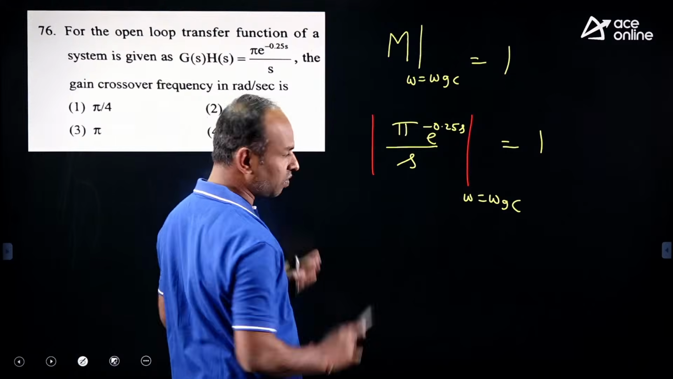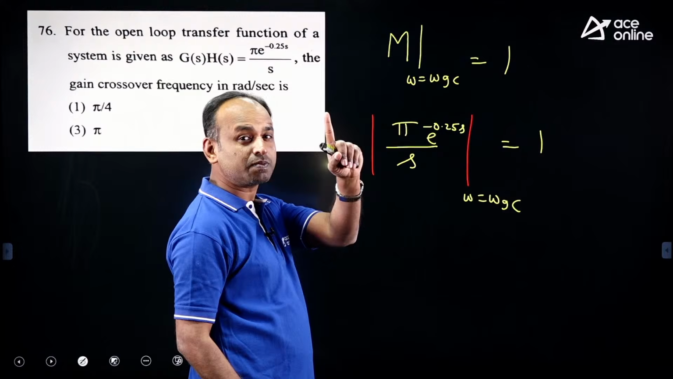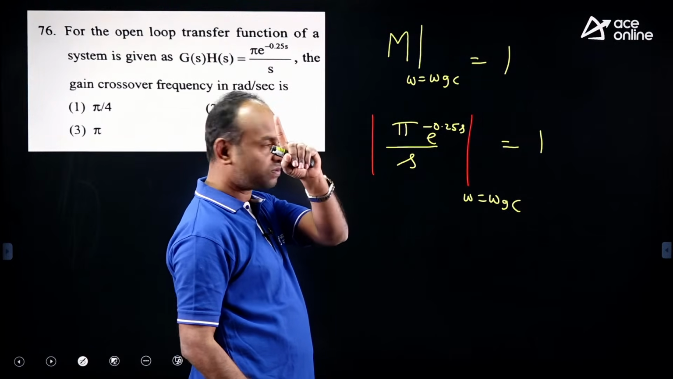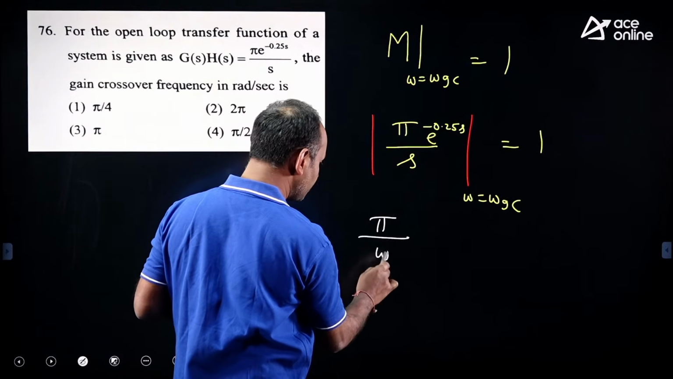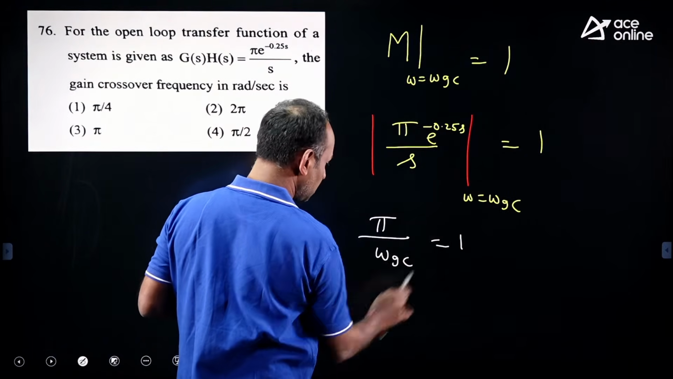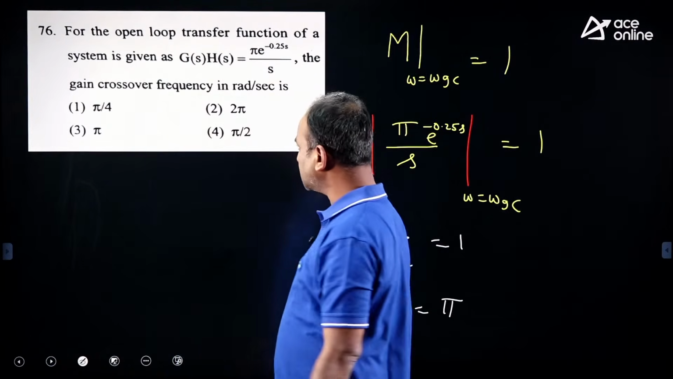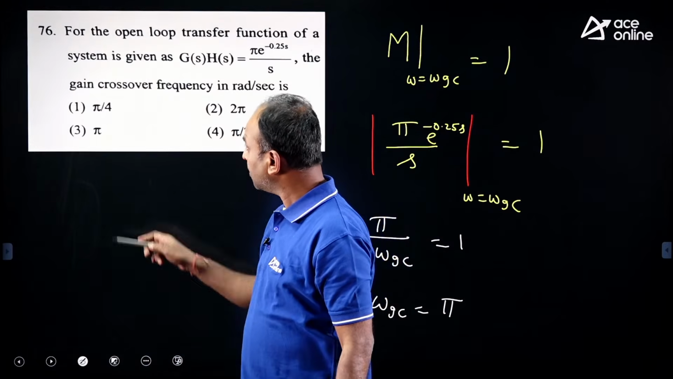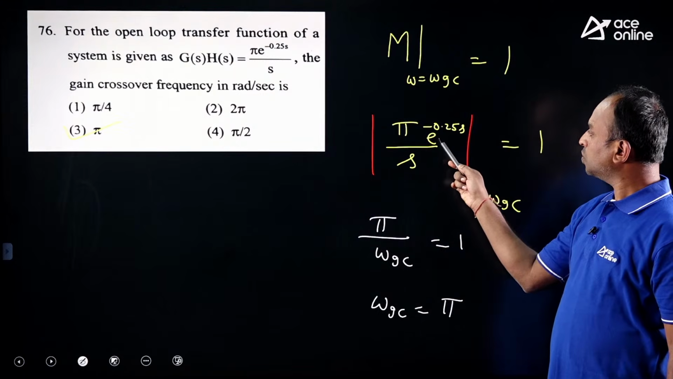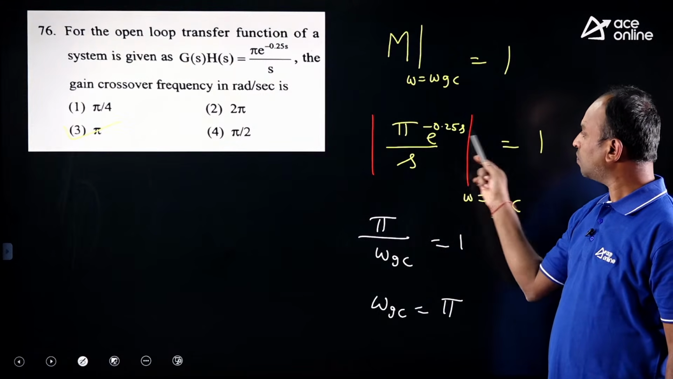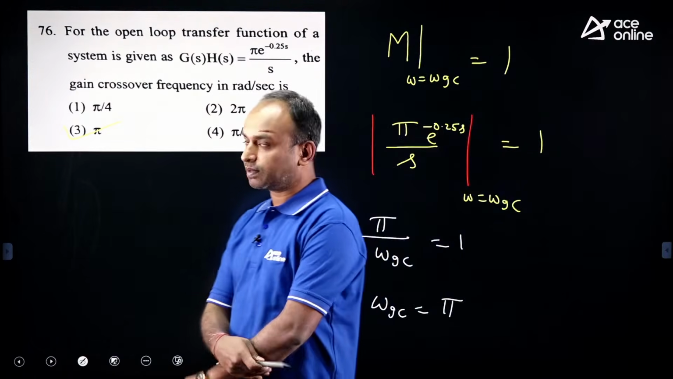I think controls is also not required. Mathematics. Mod of an exponential signal is 1. Why? Because cos plus j sine, cos square plus sine square is 1. So this is pi. In the place of s, you have to substitute omega gc. Omega gc equal to 1. So omega gc equal to what, dear? Come on. Pi radian per second. This is the simplest question. Direct bit here. Third one, pi. You should know the mathematics formula, exponential mod equal to 1, then pi by omega gc equal to 1, completed. This is the gain crossover frequency.